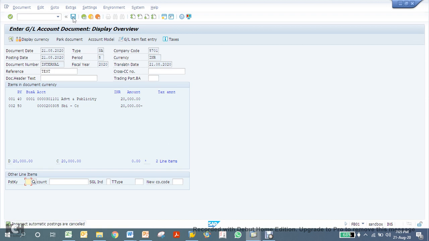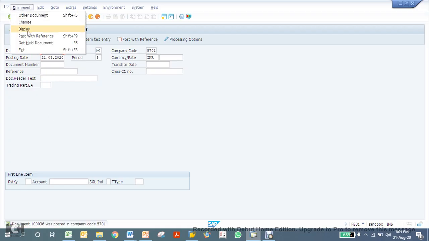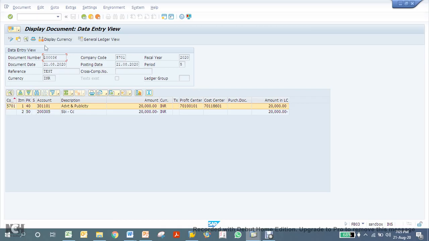Okay, I accept the warning. See, document has been posted. Let's see the document. See, it has been posted. So friends, that's it. I have shown you how investment management and funds management works in SAP.